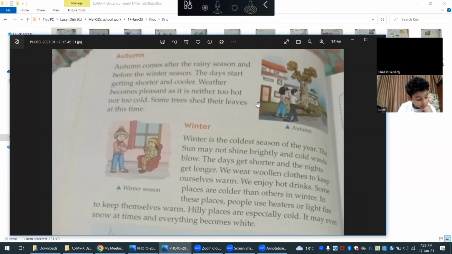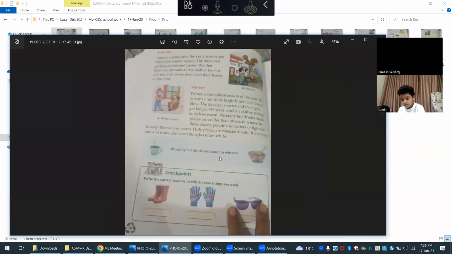When does autumn come? Autumn comes after the rainy season and before winter season. After winter is summer. And you see, trees are shedding their leaves at this time. When are the trees shedding their leaves? In autumn. Some trees shed their leaves at this time. Daddy, there's another name for autumn. It's called fall. Right.